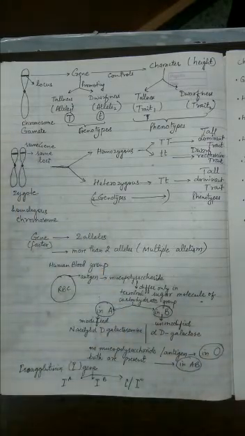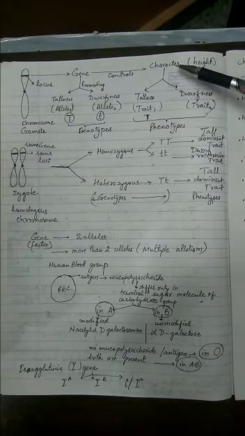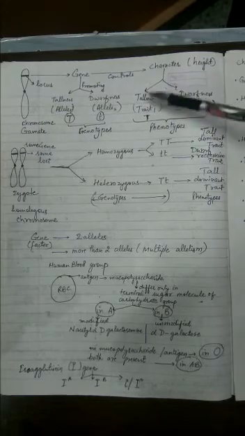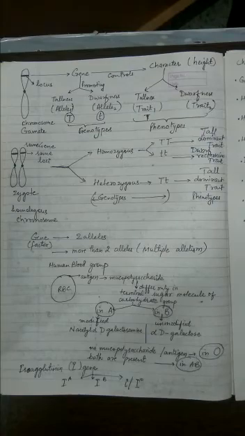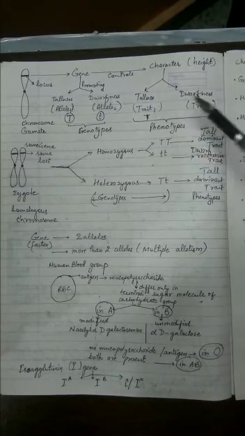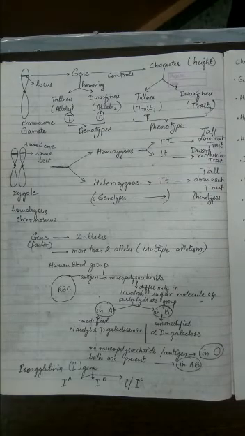Now height of the pea plant, let me not take any other example, pea plant. Height of the pea plant, if you recollect from your 10th class, is tall or dwarf. So this character can be of two contrasting forms. One form is tallness, the other form is dwarfness. So tallness is trait 1 and dwarfness is trait 2.